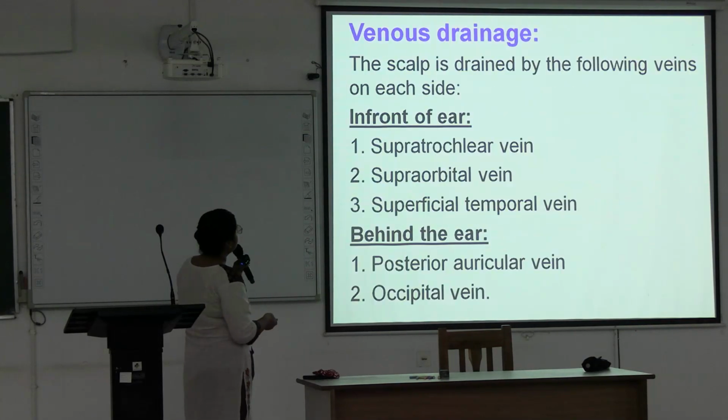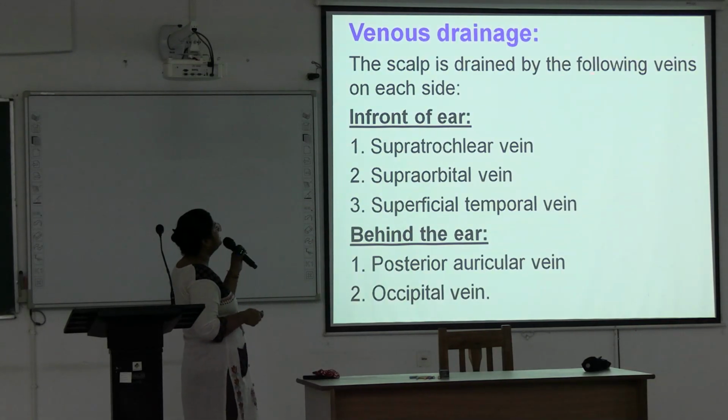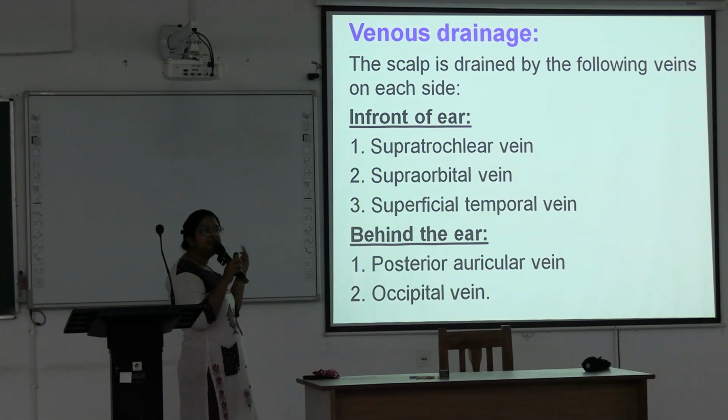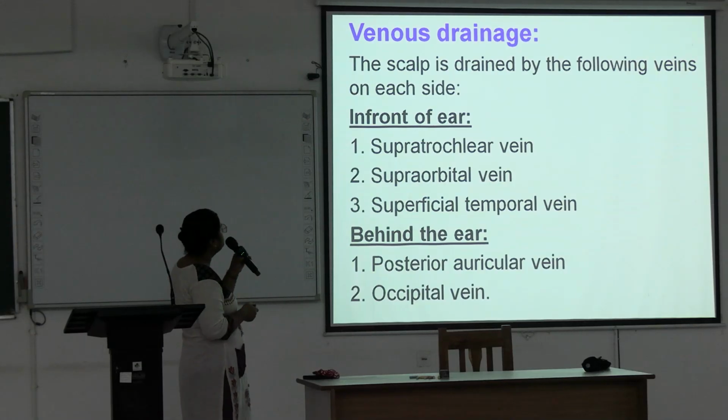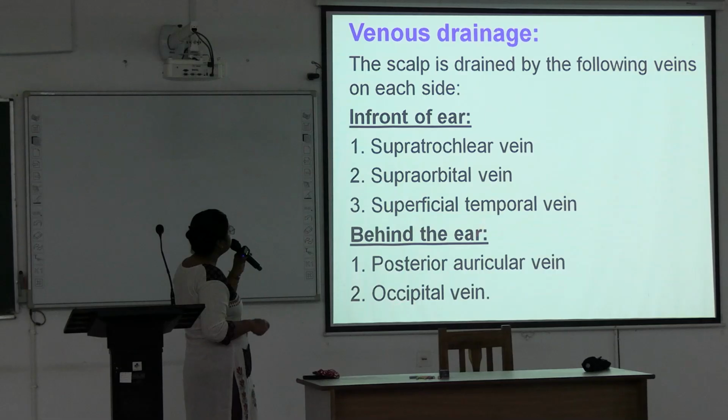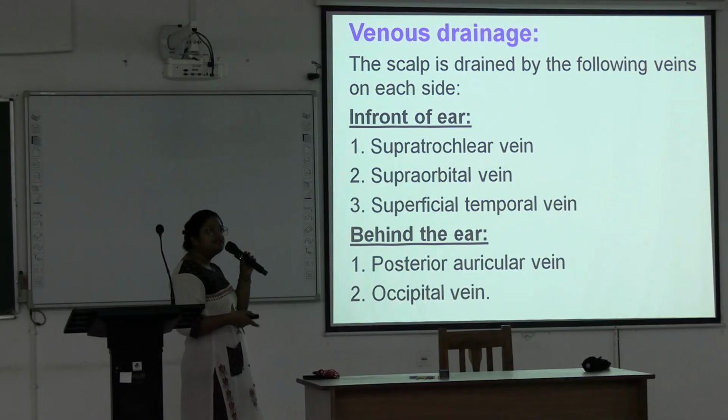Okay. Next we are going to venous drainage. It is drained by the following veins. Same veins, with the same names as the arteries. So in front of the ear, supratrochlear vein, supraorbital vein, superficial temporal vein, and behind the ear, posterior auricular vein and occipital vein. Okay, so this is venous drainage of the scalp.